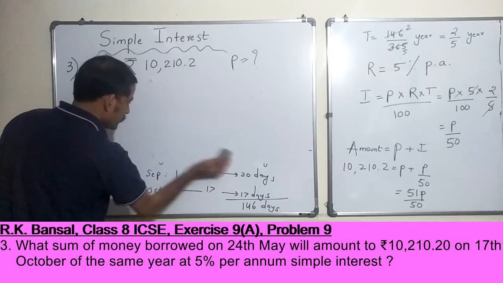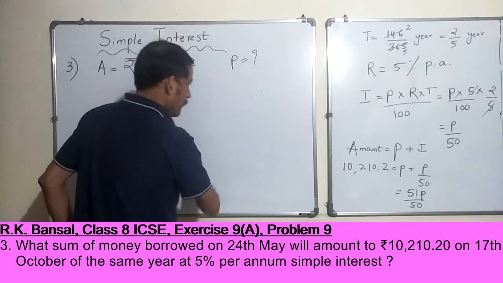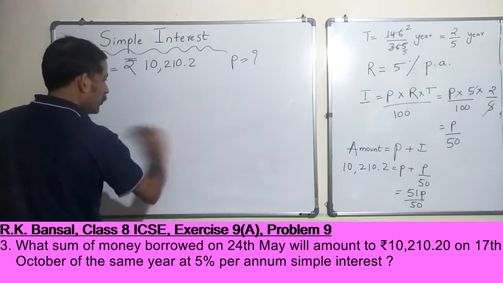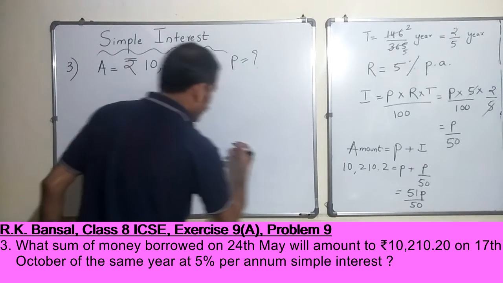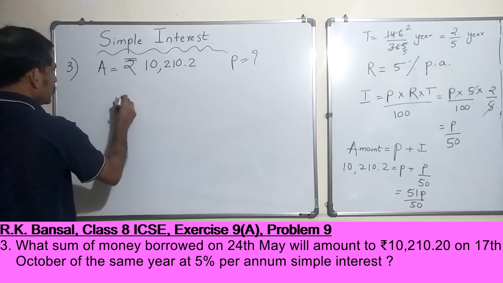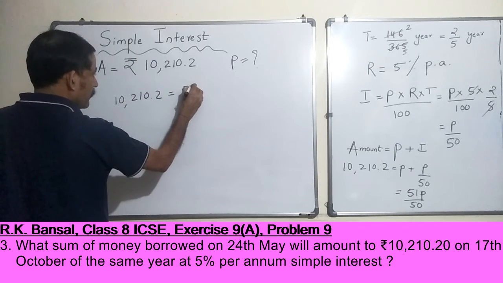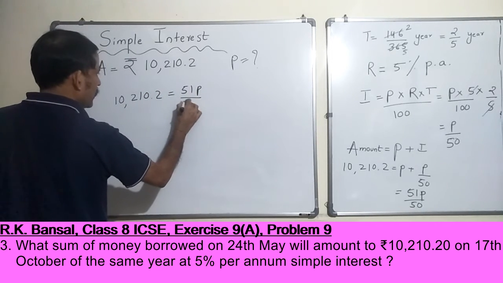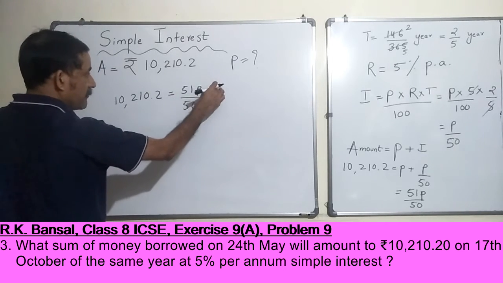So you can proceed further if you can. Don't wait for me to rub the board. All right, so I'm just writing this here. 10,210.2 is equal to 51P by 50. Multiply both sides by 50 by 51.